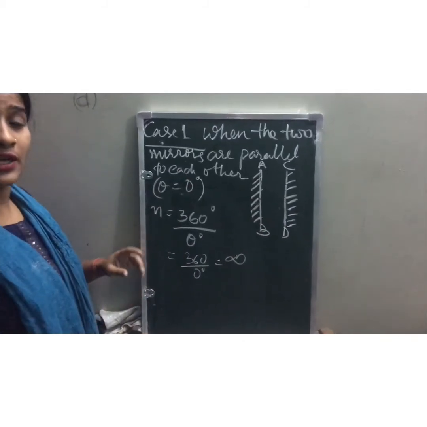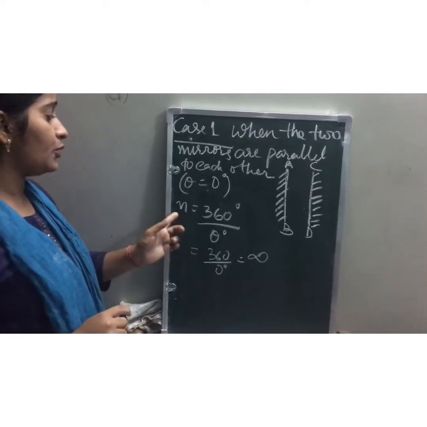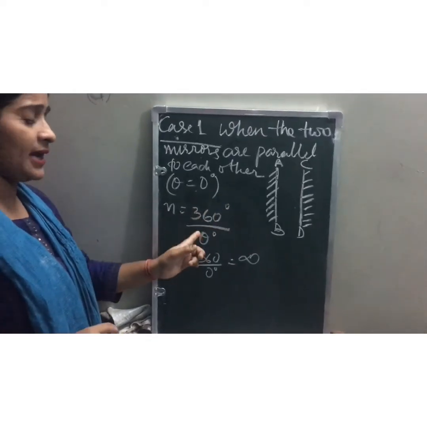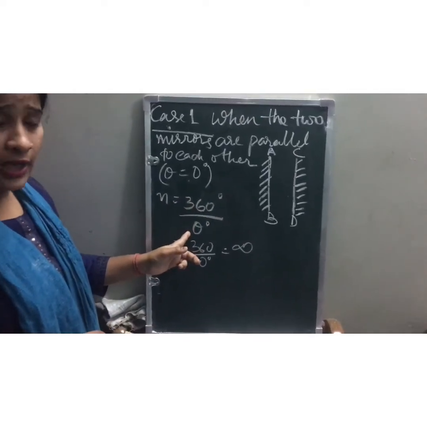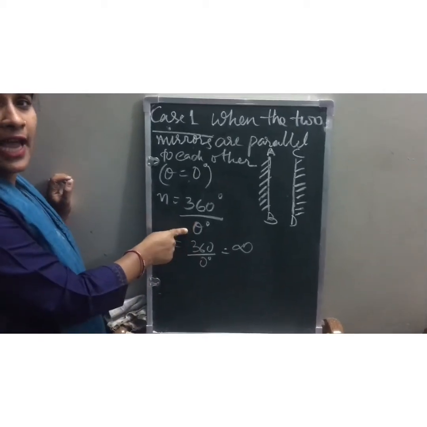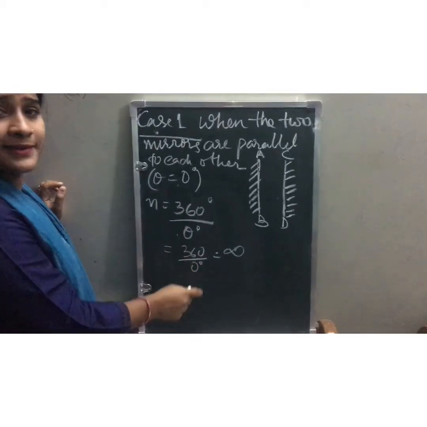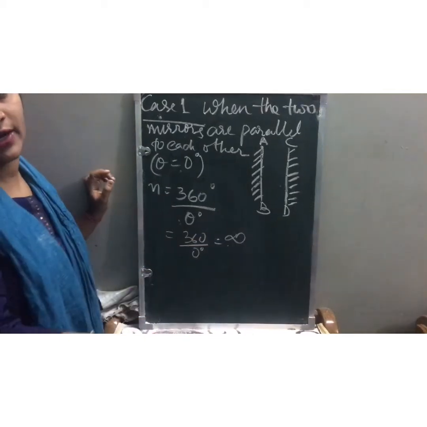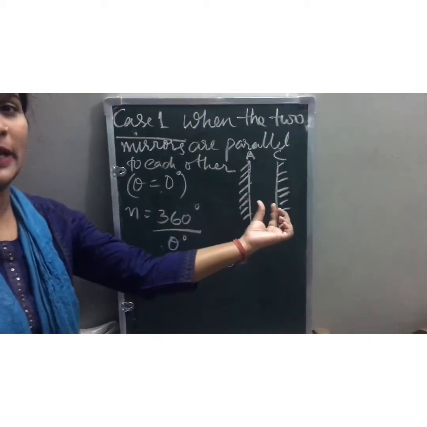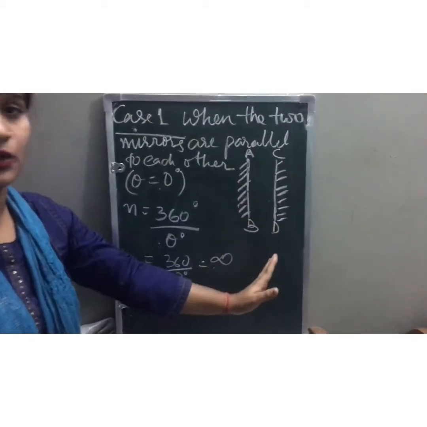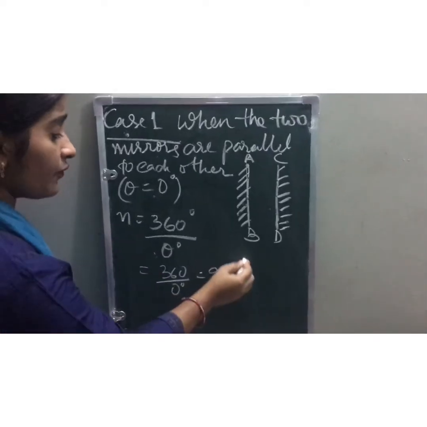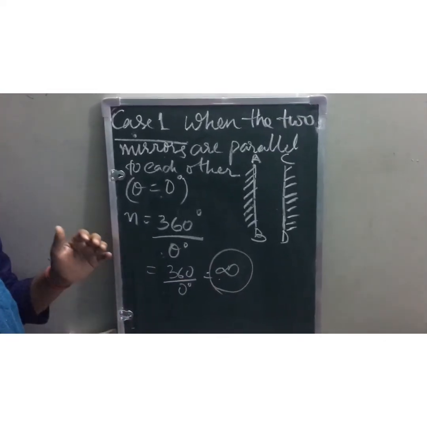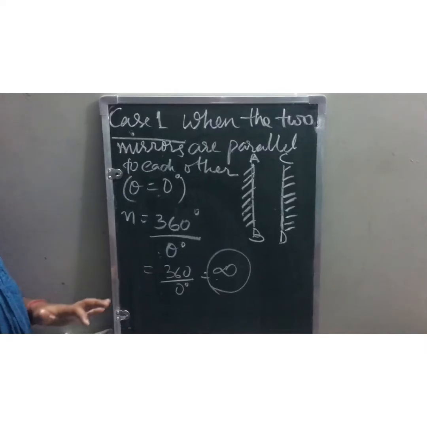To find the number of images, what is the formula I explained to you? n equals 360 degrees by theta degrees. Okay, this is the formula. Now put theta as 0 here. When 0 comes in the denominator, the answer is infinite. So when the two plane mirrors are placed parallel to each other, how many images are formed? Yes, an infinite number of images are formed.